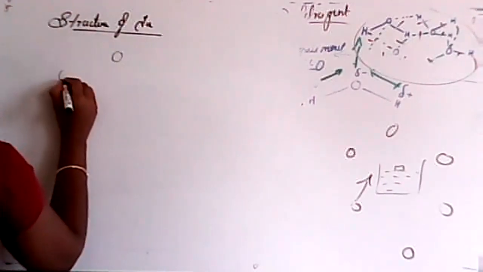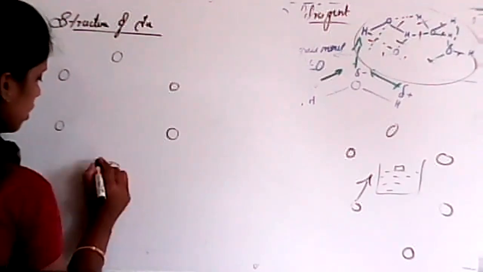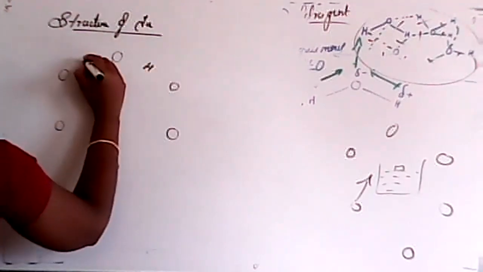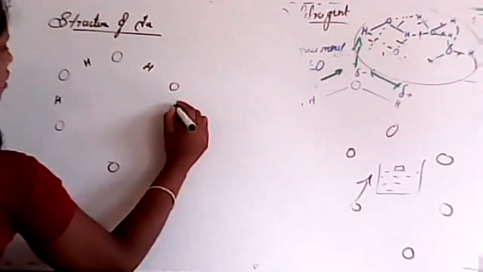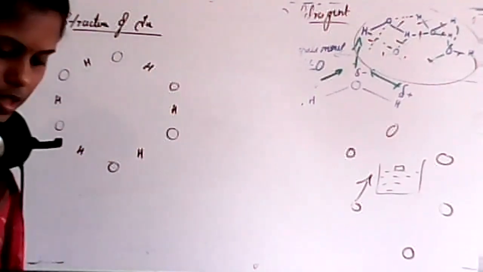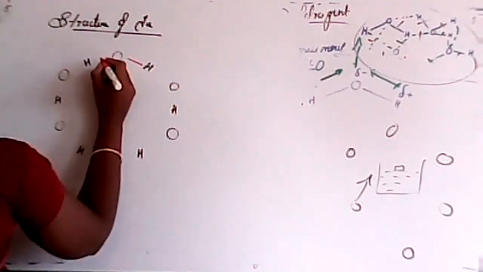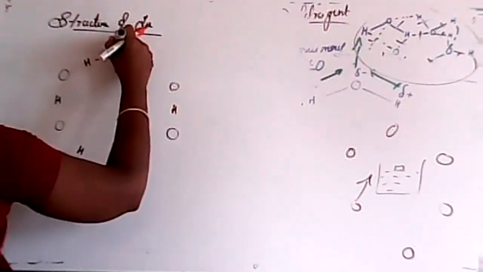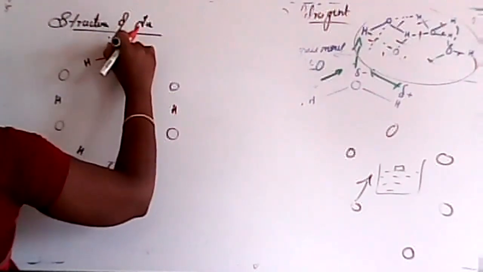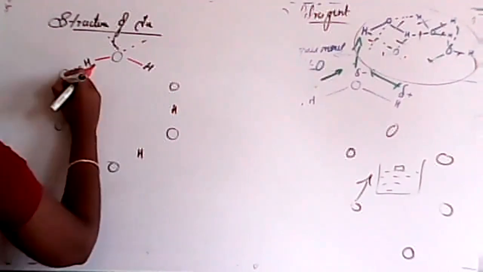Oxygen, oxygen, oxygen. There are 6 oxygens in this case, and the middle of each bond has hydrogen. There is one bond, another bond, and next, this is your hydrogen bond.